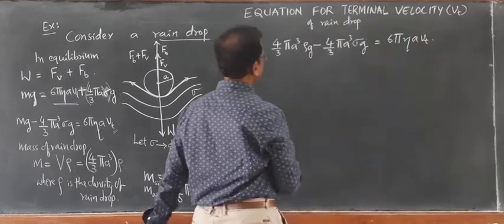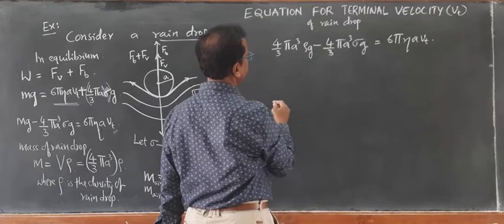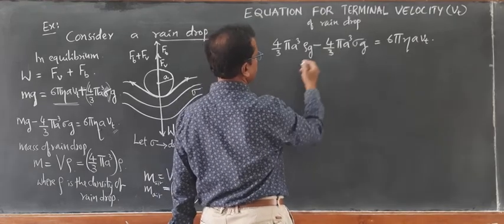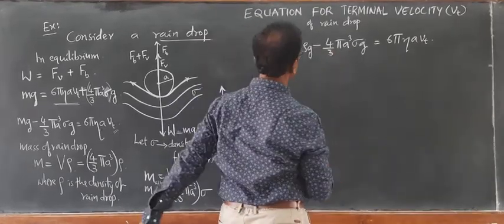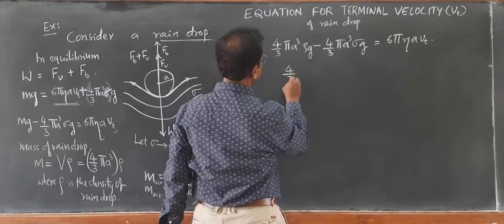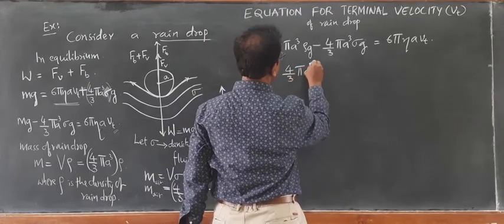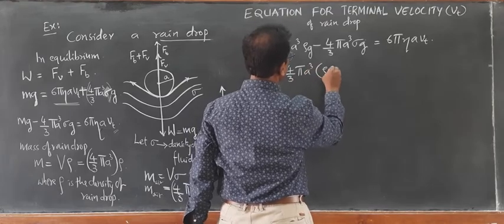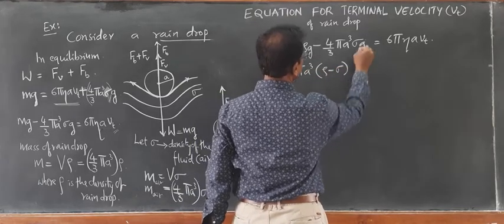Now 4 by 3 pi a cube and g are common, so I can take out 4 by 3 pi a cube (rho minus sigma) into g.